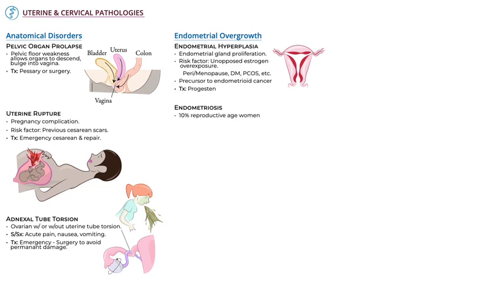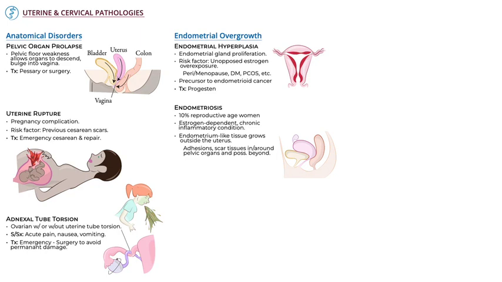Endometriosis is present in more than 10% of women and often goes undiagnosed. It's an estrogen-dependent chronic inflammatory condition in which endometrium-like tissue grows outside of the uterus, resulting in adhesion and scar tissue in and around the pelvic organs. We show these lesions and adhesions on the uterine tube, ovary, bladder, colon, and in the rectouterine pouch. In more severe cases, lesions and adhesions have been found in the diaphragm, spinal cord, and elsewhere in the body. For more information on this, see our notes.